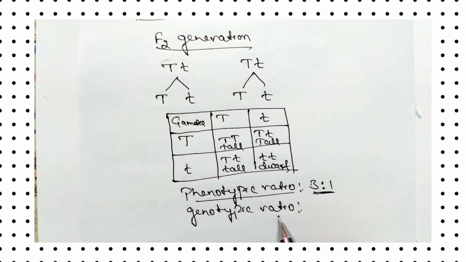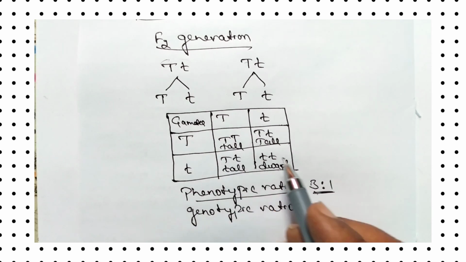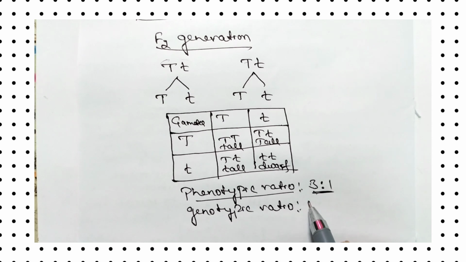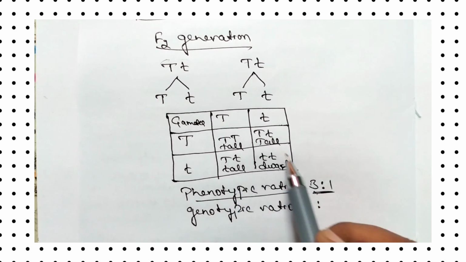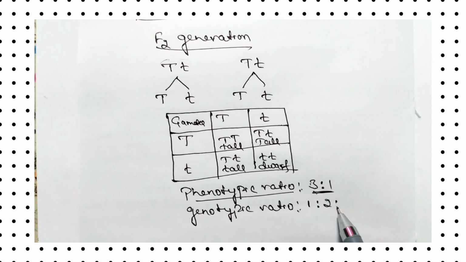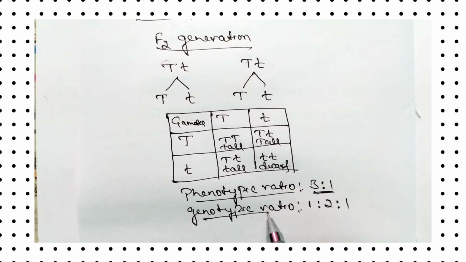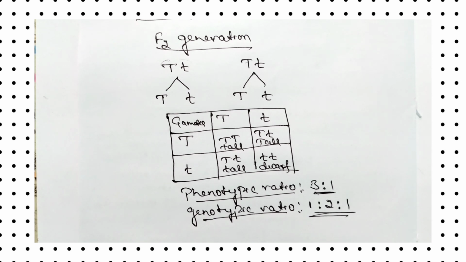In the genotypic ratio, capital T, capital T, how many are there? Only 1. Capital T, small t, how many are there? 2. Small t, small t, how many are there? 1. Therefore, the genotypic ratio for monohybrid cross is 1:2:1. So like this, you have to explain what we call a monohybrid cross with the checkerboard.